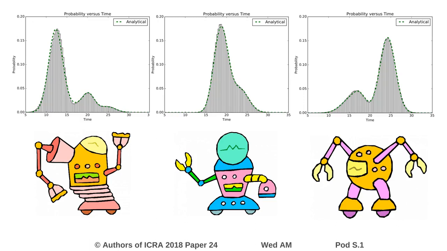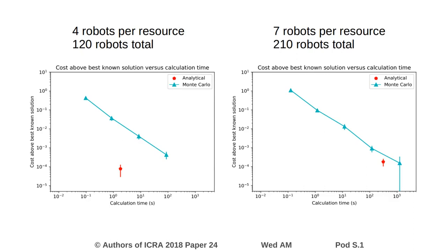In a large-scale simulation example with over 100 robots, the developed framework produced more accurate cost estimates for the same calculation time as a Monte Carlo approach for up to 7 robots per mutually exclusive resource. Beyond 7 robots per mutually exclusive resource, the factorial increase in the number of potential arrival orders reduces the utility of the developed framework. Future work should therefore focus on developing methods for segmenting the problem so that the number of arrival orders that need to be considered can be minimized.